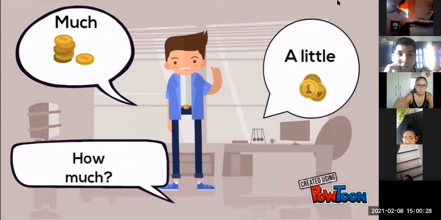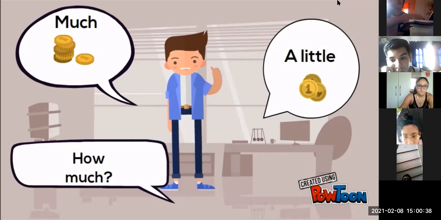We have liquids for uncountable nouns. We have material for uncountable nouns. We also have grains, for example, like rice, pasta, okay? If you have your question or your sentence, you can raise your hand. Si tienen su oración, ya pueden levantar su mano, okay?